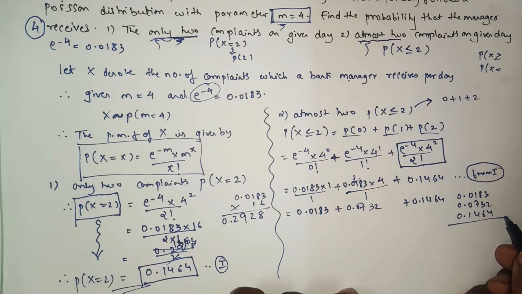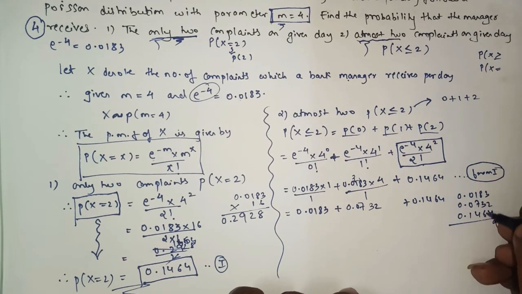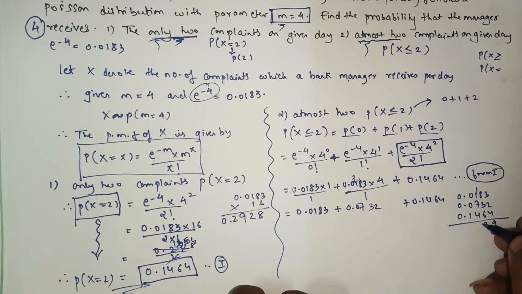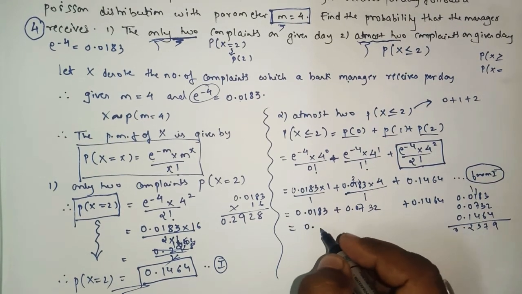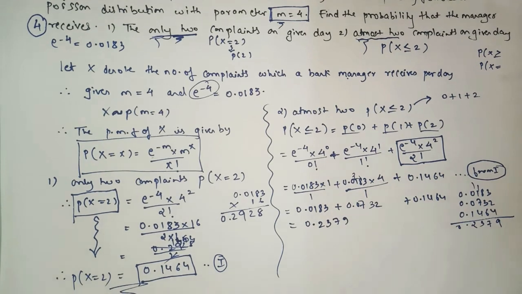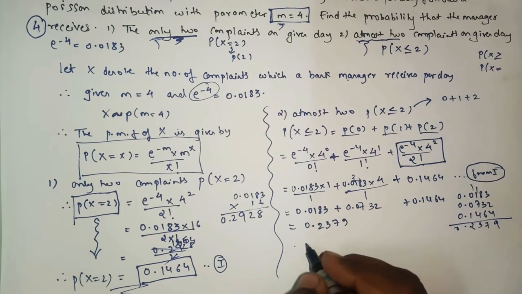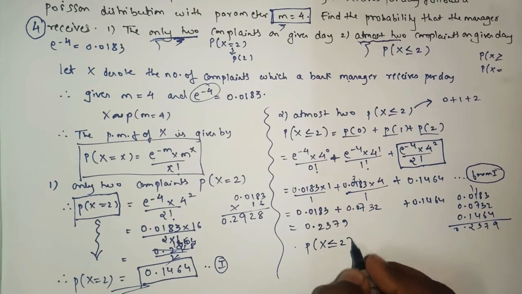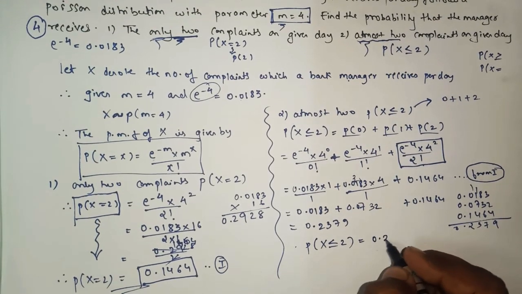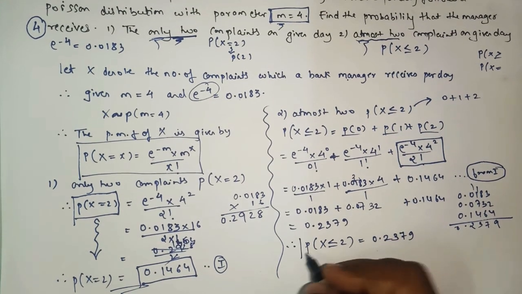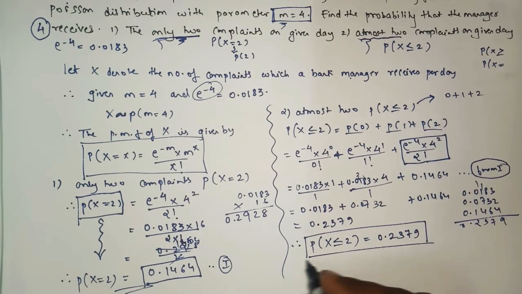Okay, after adding you will get the answer 0.2379. Okay, so here we got the answer, that is 0.2379, for p of x less than or equal to 2, which equals 0.2379. So in this way you have to present your sum in the exam and you have to find your answer.